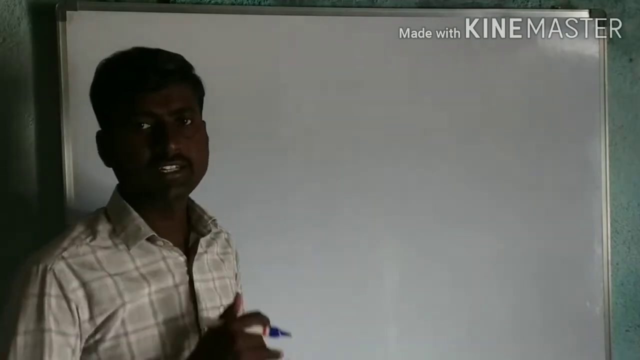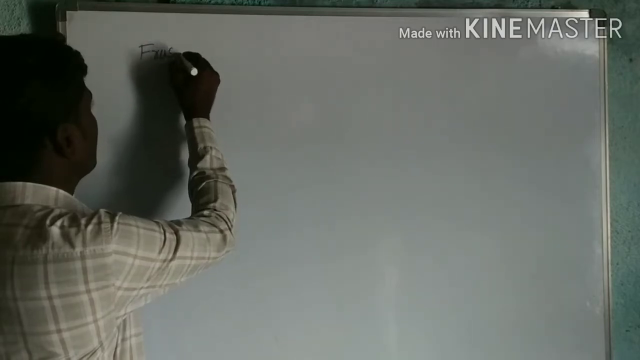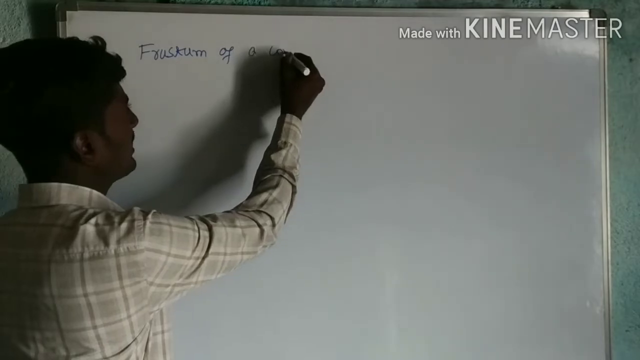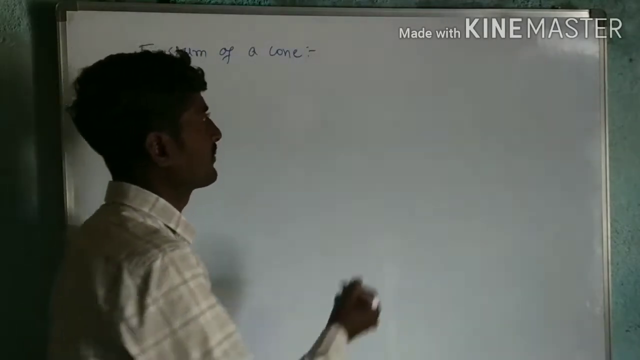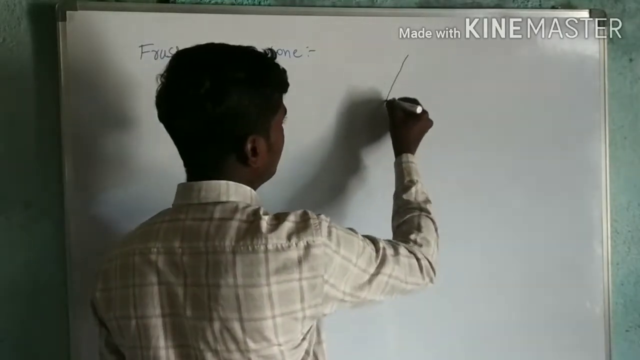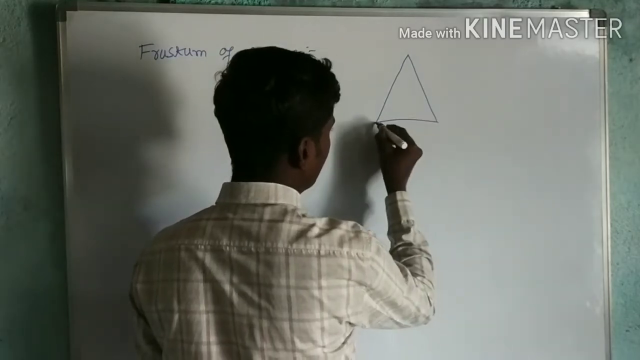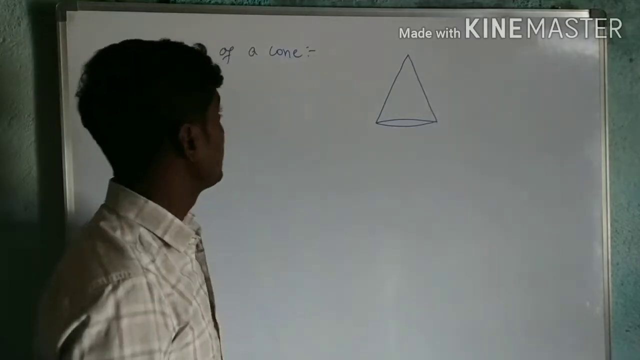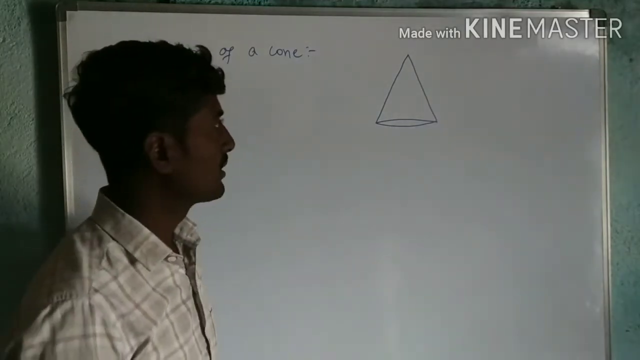Now we shall discuss the new concept, that is a frustum of a cone. What is it? Let us take one cone. So I will take a cone here. This is a cone, and this is the base of the cone. I want to make a frustum of the cone.